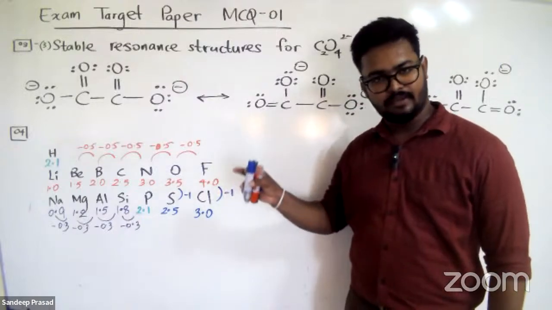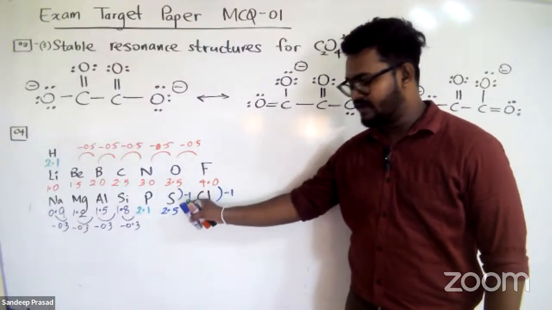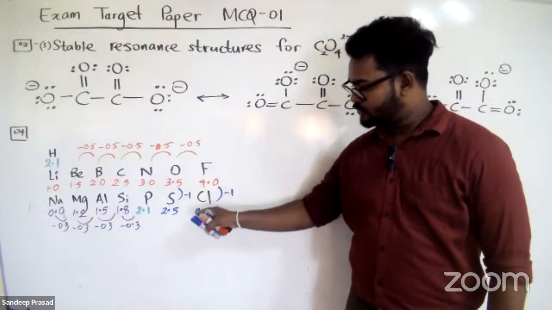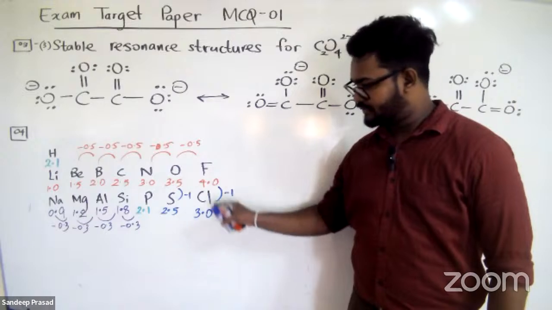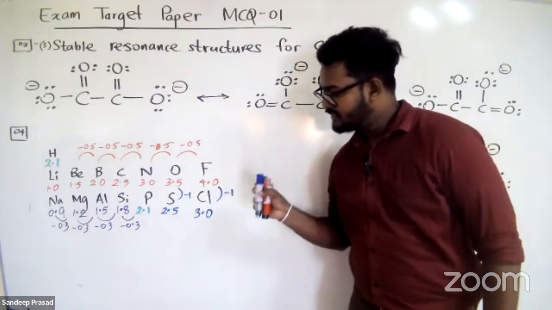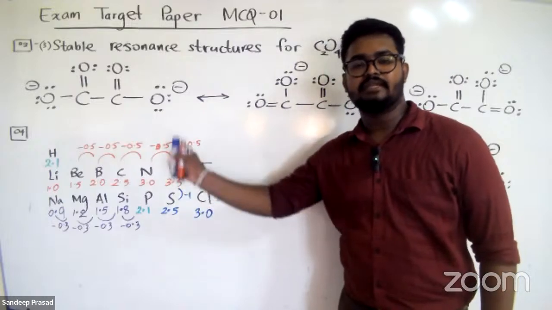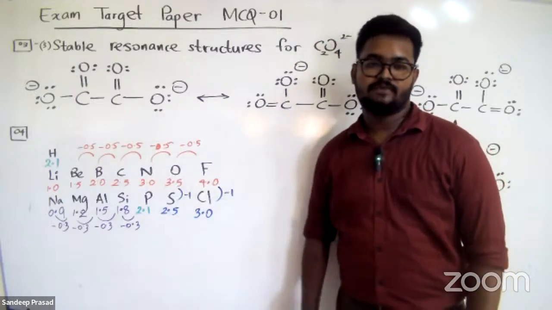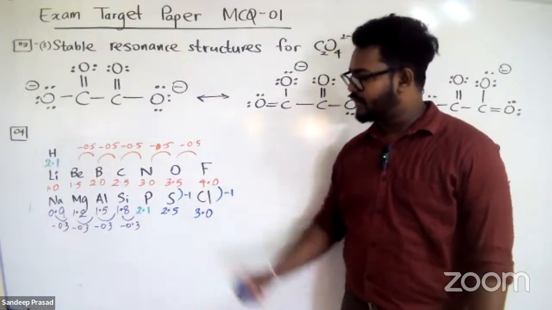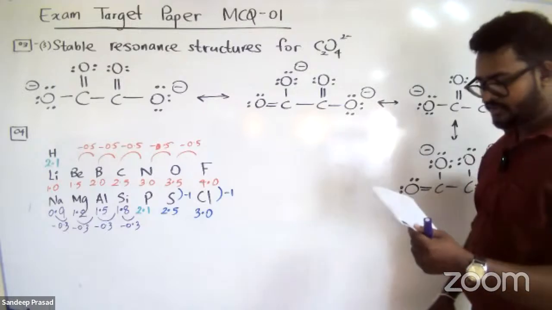Hydrogen and phosphorus both have 2.1. Under oxygen we have sulfur, which is less by 1 from oxygen, 2.5. So chlorine is 3.0. Other than that, after phosphorus, the previous elements in the third period, their electronegativity values are obtained by decreasing 0.3 from the phosphorus value. So very easy. This is a pattern. Remember this pattern. Now, let's go for the question.